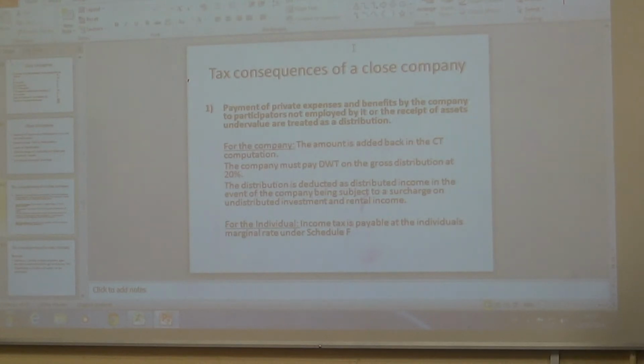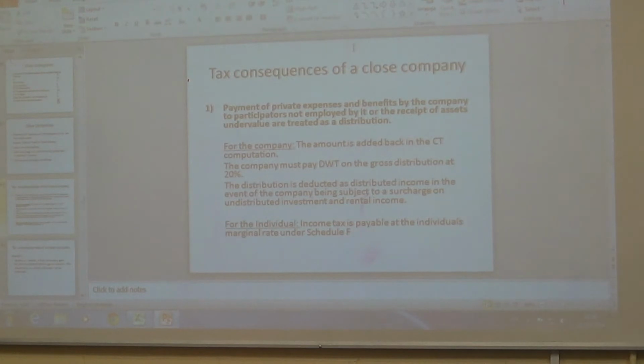Your 18,000 threshold, is it? No, the threshold is 32. If you're single, it's 32.8, and if you're married, it's 41.8. Yeah. They haven't changed. We won't have to worry about that. Then we pay PRSI and USC. And if you're paying 41% tax, you're going to be paying the 7% for the higher USC as well.